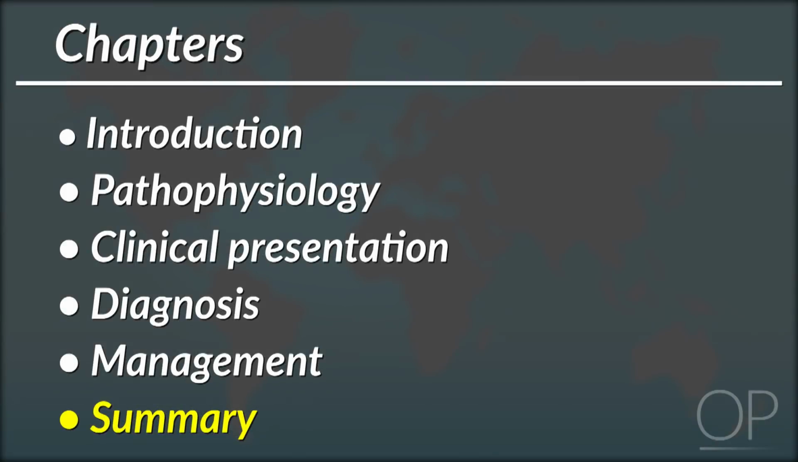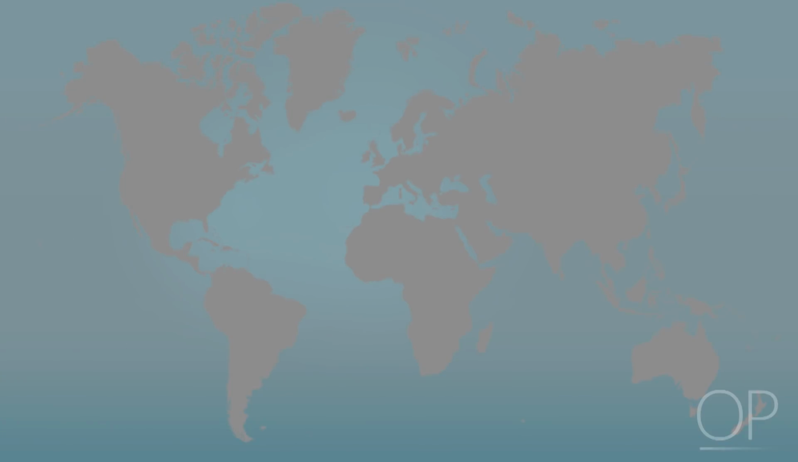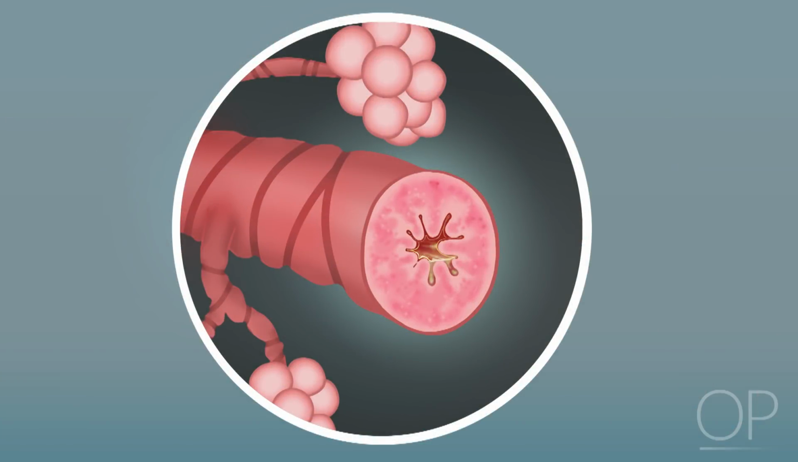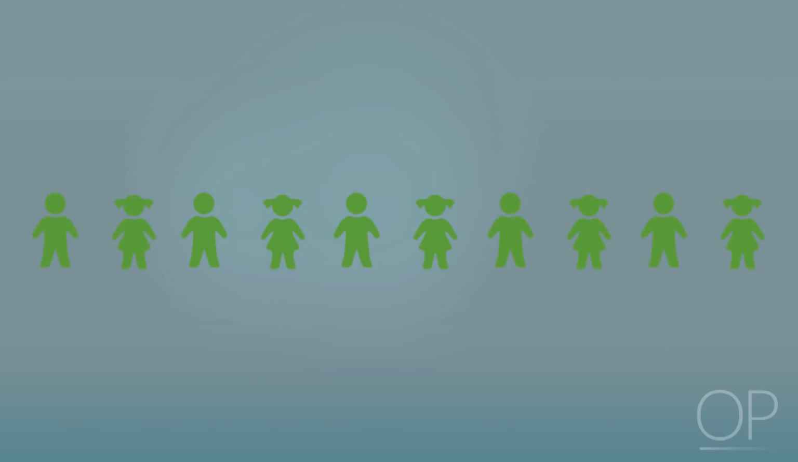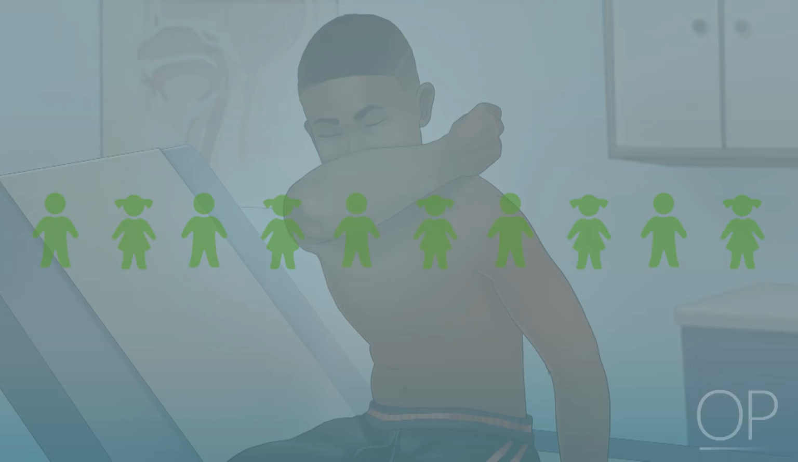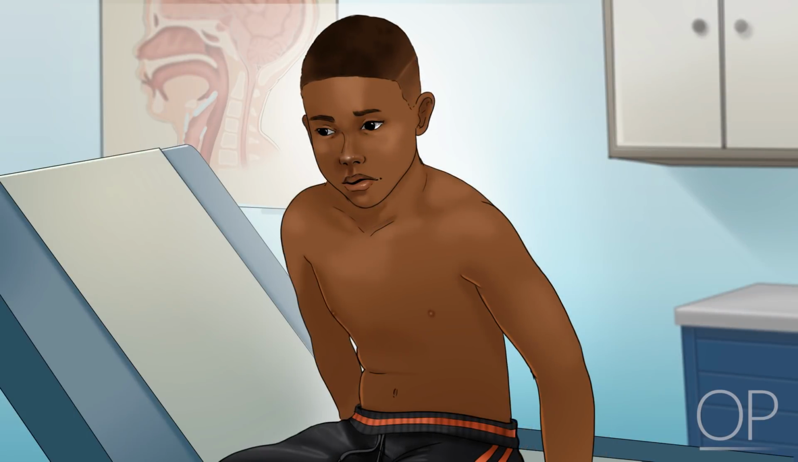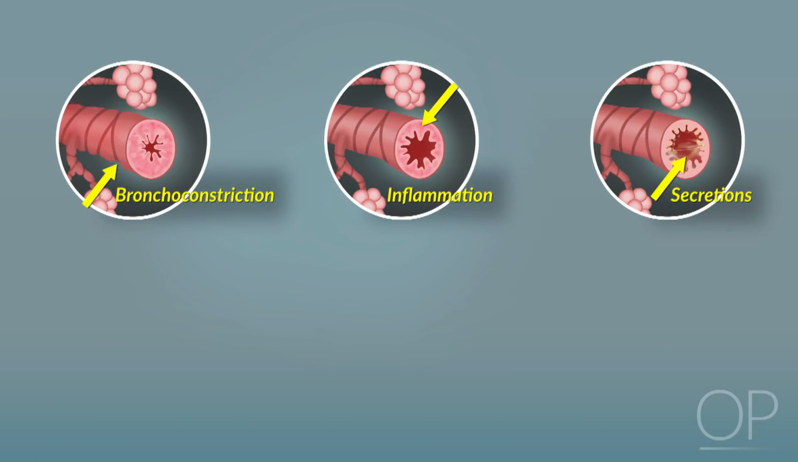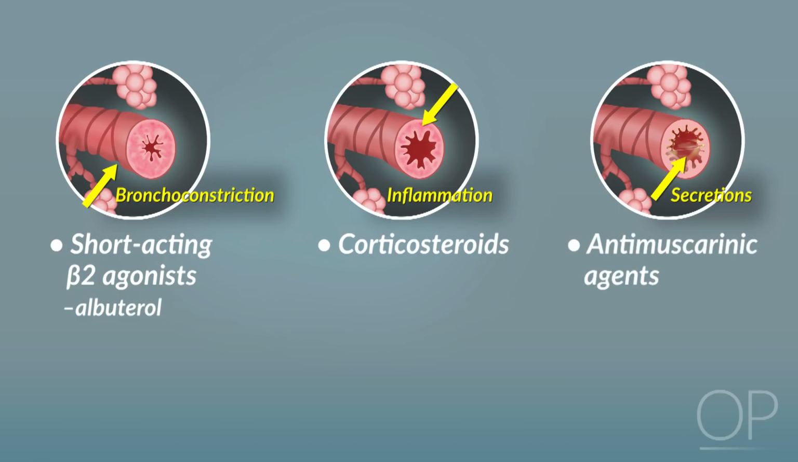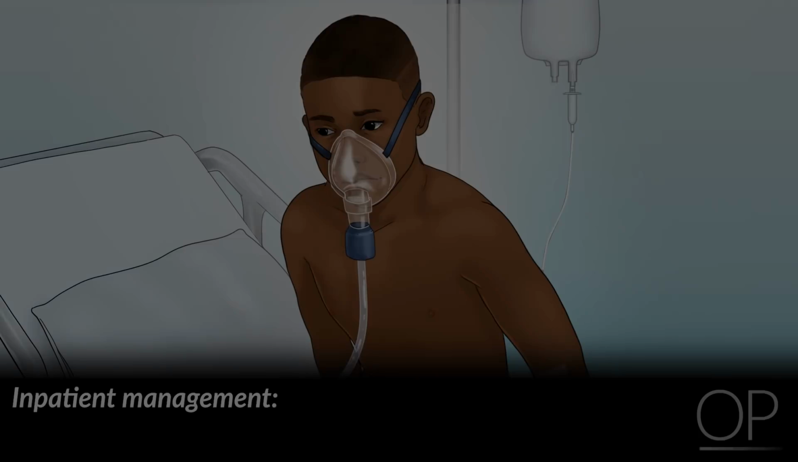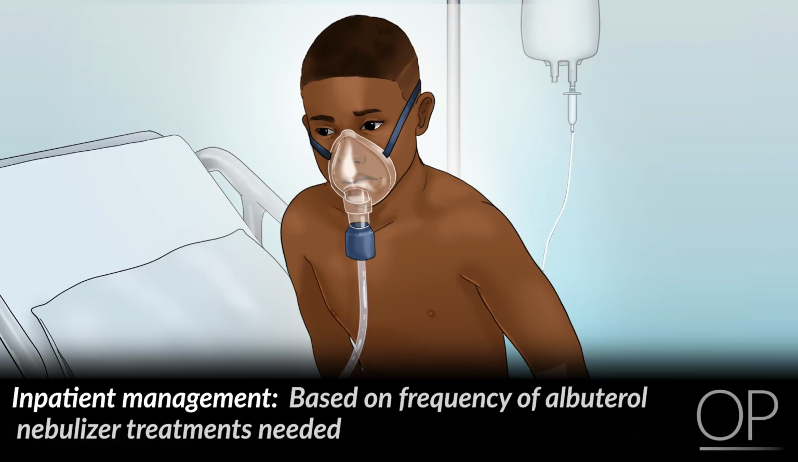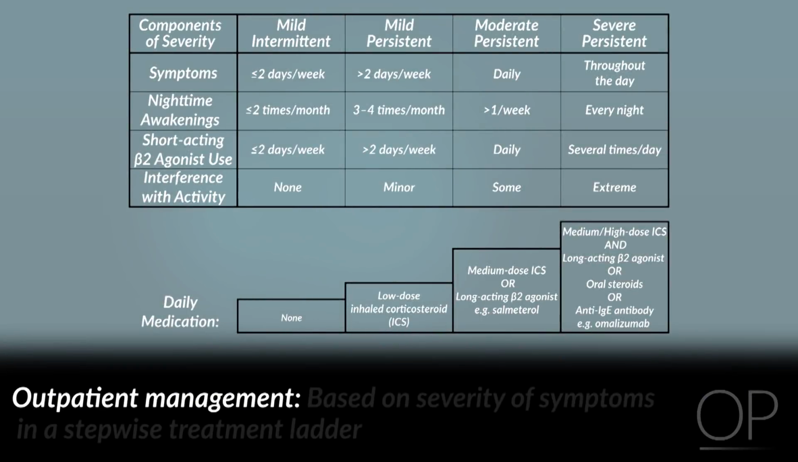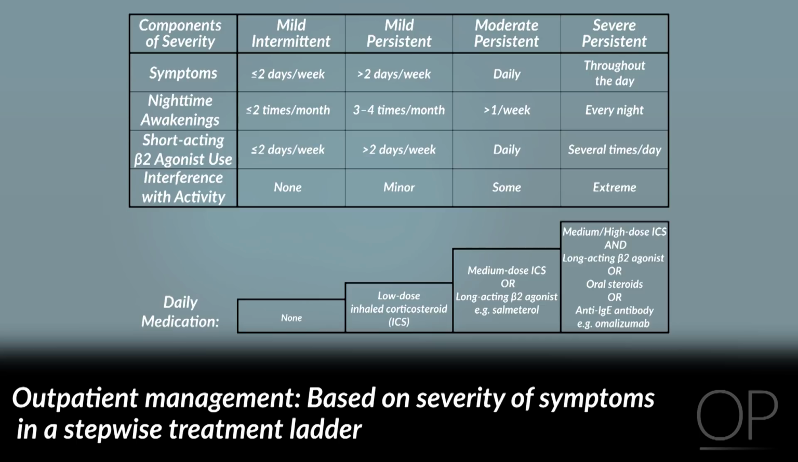In summary, asthma is the most common pediatric disease in developed countries, caused by reversible airflow obstruction due to bronchoconstriction, inflammation, and secretions. It is most commonly clinically diagnosed in children before the age of 5 and presents as recurrent cough and wheezing. The mainstays of treatment are short-acting beta agonists such as albuterol, steroids, and antimuscarinic agents such as ipratropium. As an inpatient, patients are managed based on the frequency of albuterol nebulizer treatments needed. As an outpatient, patients are managed based on the severity of the symptoms in a stepwise treatment ladder.